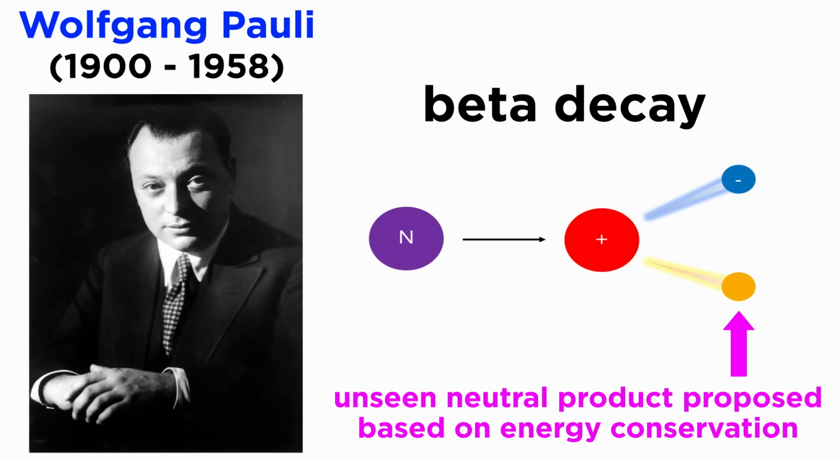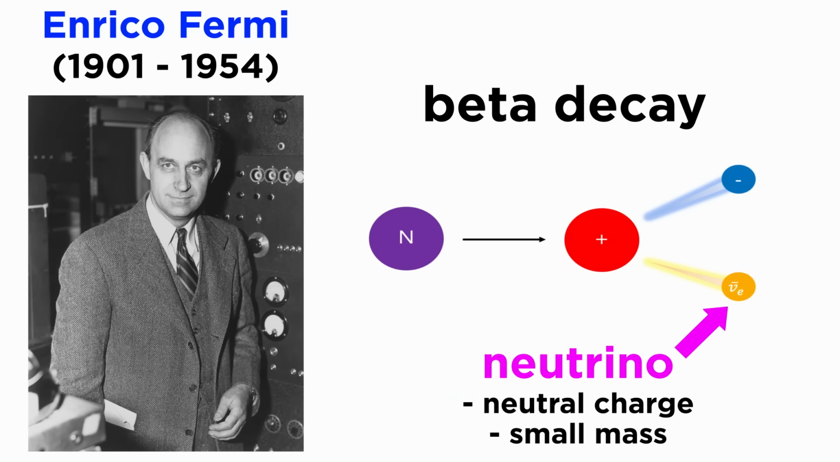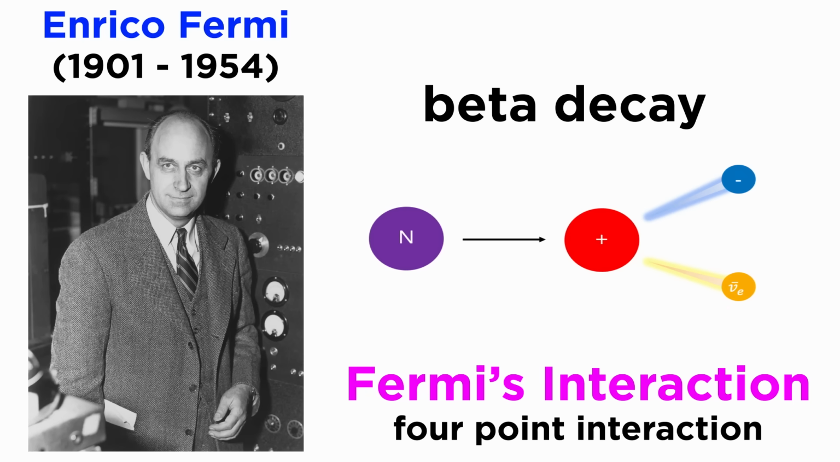After Wolfgang Pauli proposed the presence of an unseen neutral product from beta decay to explain the apparent lack of energy conservation, the world of physics was ablaze with ideas about this new particle. Enrico Fermi called this mysterious new particle a neutrino, after its neutral charge and seemingly little mass. Fermi then developed a theory of how these neutrinos would interact, and it was creatively named Fermi's interaction.